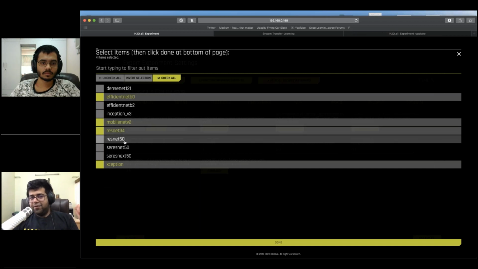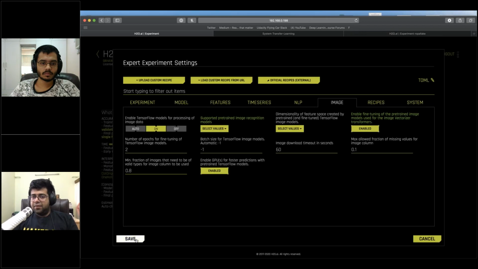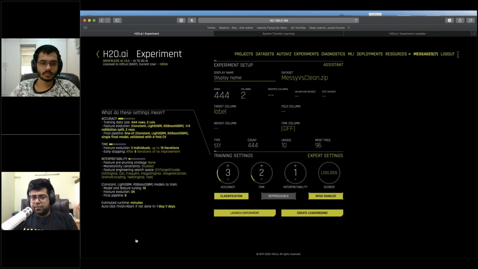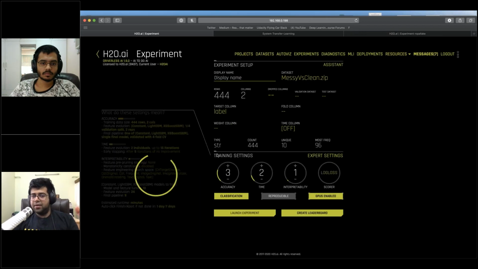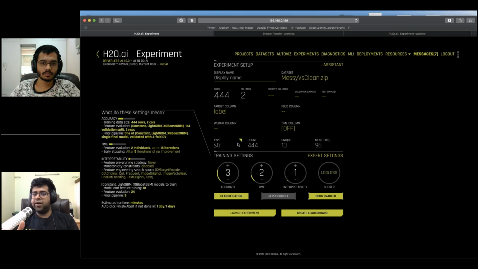So ResNet 34 in there and ResNet 50. Now, as I hit save after adding all of these, Driverless AI will train models based on all of these, do some interesting feature engineering, do some interesting ensembling, and these aren't being trained from scratch. These are pre-trained models that are being fine-tuned for my very important data set containing images of messy versus clean data.